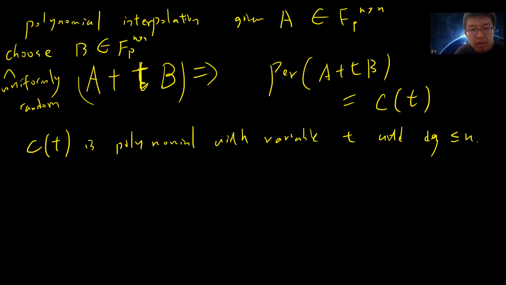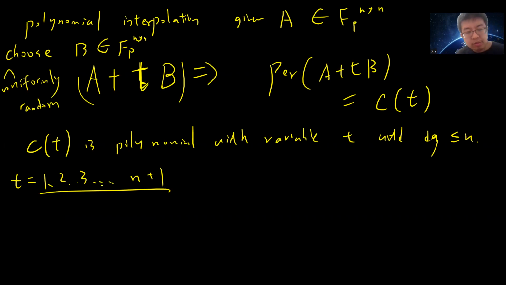Okay, so now everything looks like maybe okay. So check. You can consider T equals 1, 2, 3, up to n plus 1, right? Okay, so the fact is the following: you take T equals 1, 2, 3, 4, up to n plus 1.